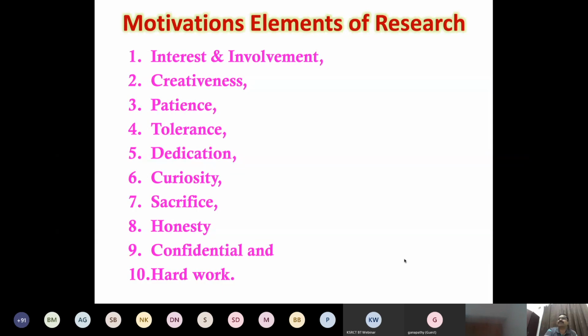Then tolerance. You have to accept a negative result, then try for a positive result. Whatever things come, any environmental impact, any different torture, whatever it is, you have to accept it. Then you have to achieve. These are all the basic qualities for research.